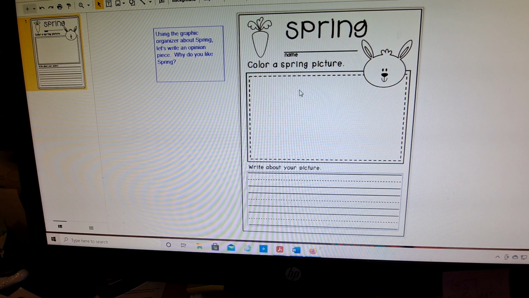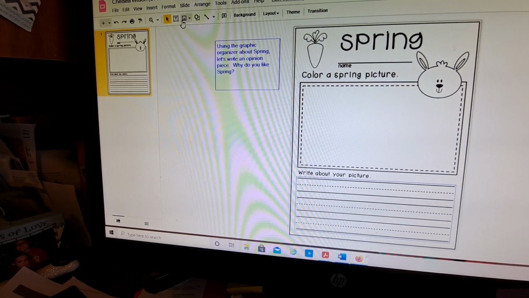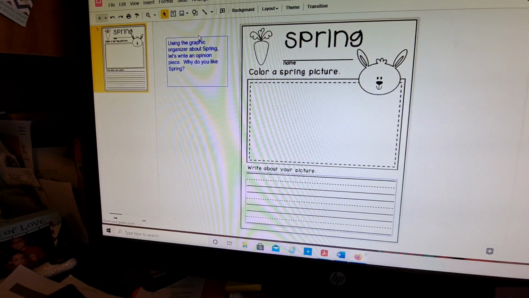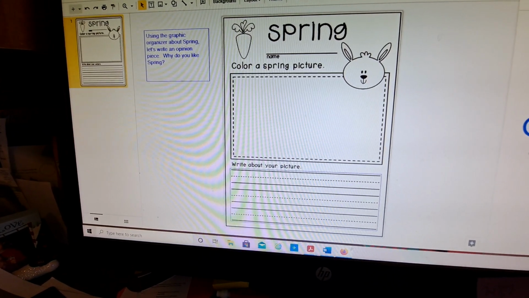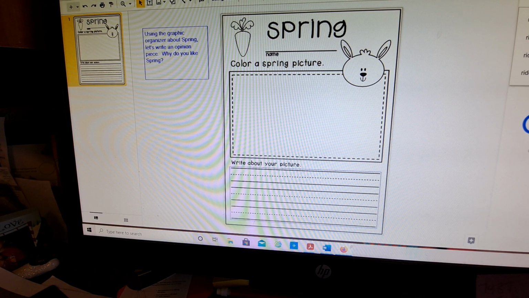And then if they want to insert a picture, if you go up, I'm not sure if you can see that. If you go up here to this little icon, it's insert image, and you can search the web. And maybe their favorite thing to do in spring is, I don't know, ride a bike, clip art, maybe a cartoon.